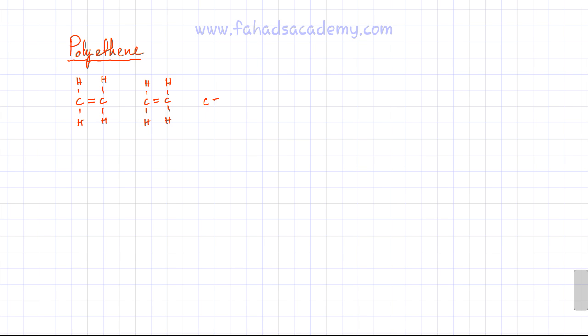Let's draw at least 4 ethene molecules. Remember, a polyethene chain would contain roughly thousands of ethene molecules. So this is a very simplistic version.